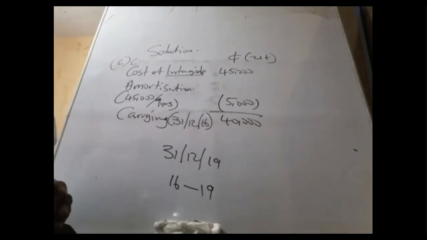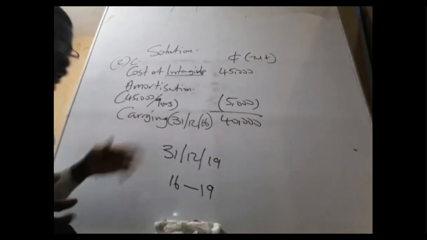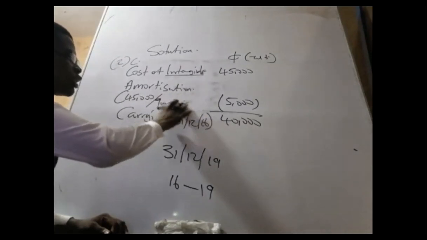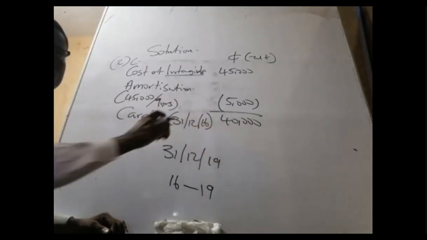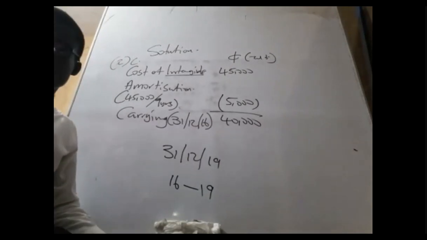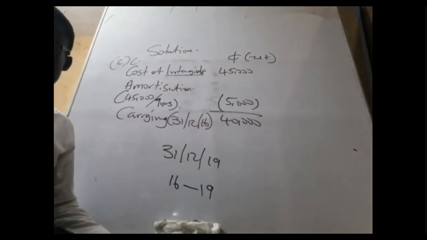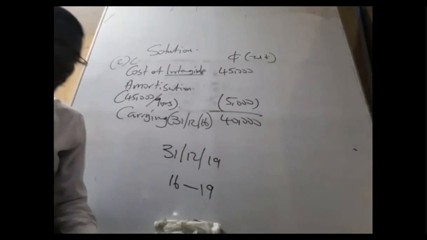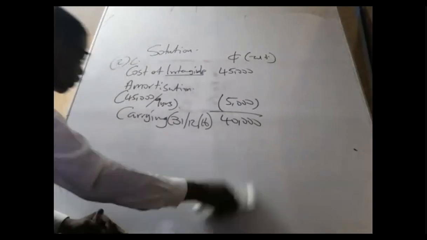I'll count this and then multiply this one by what? 4. That'll give me the accumulated depreciation. So that is how we'll look at it. Okay, but here they did a revaluation. So we should determine the revaluation gain or loss.